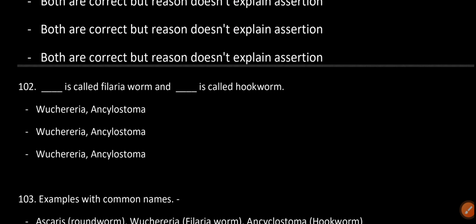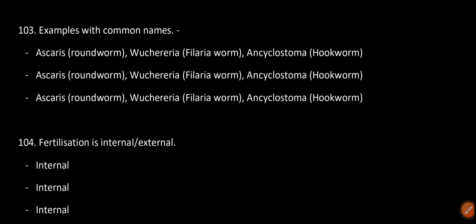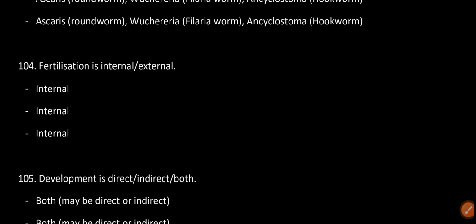Dash is called filarial worm and dash is called hookworm. Wuchereria is the filarial worm and Ancylostoma is the hookworm. Examples with common names: Ascaris, roundworm; Wuchereria, filarial worm; Ancylostoma, hookworm.